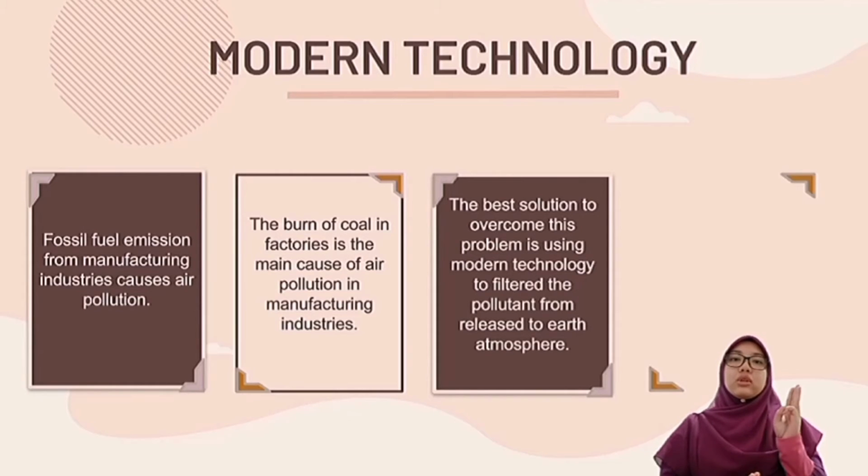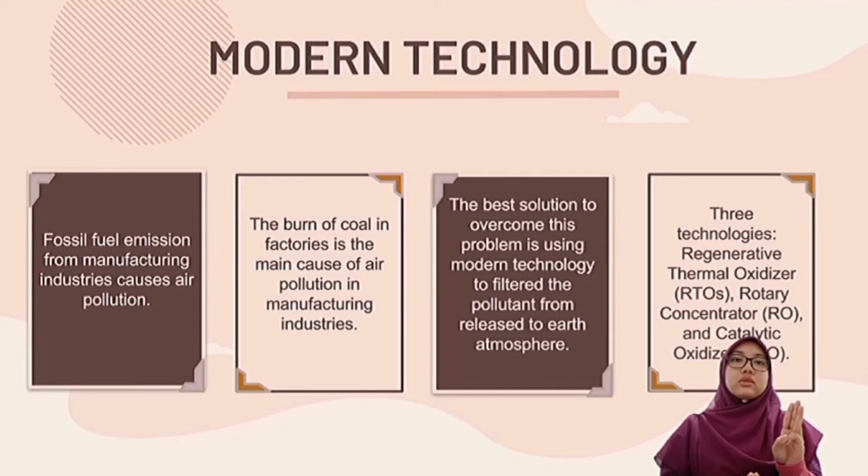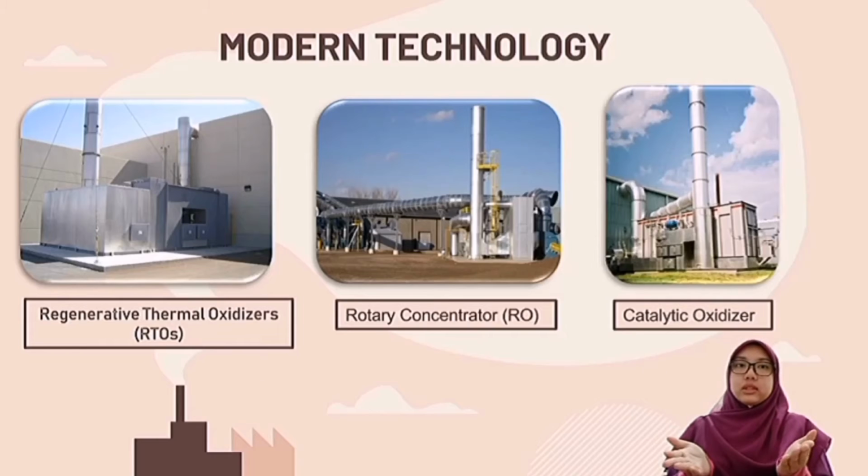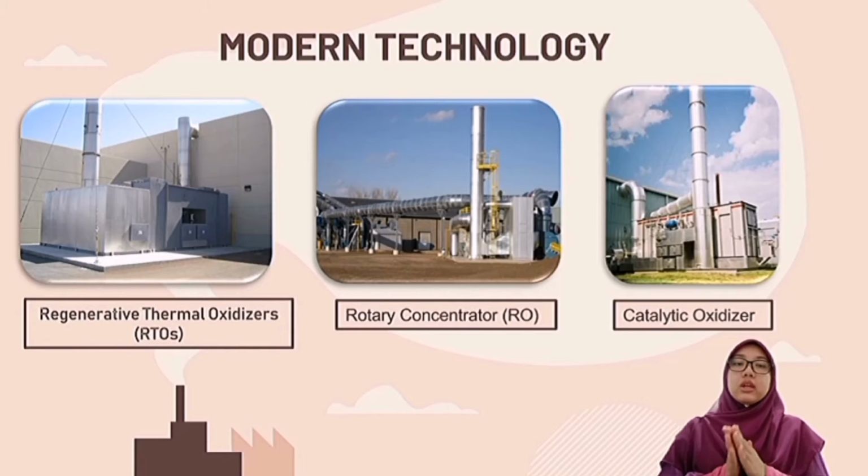There are 3 modern technologies that are widely used by manufacturing industries, which are regenerative thermal oxidizer, rotary concentrator, and catalytic oxidizer. These 3 modern technologies are widely used by manufacturing industries because they carry low operating costs. They also use the same method in purifying the air, which is the thermal oxidation method.